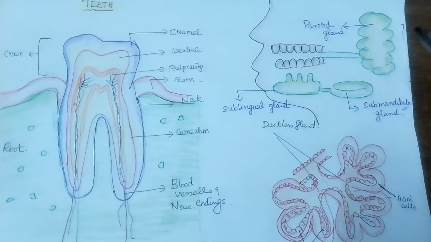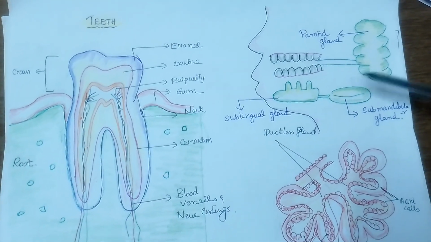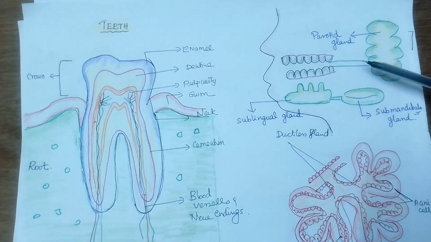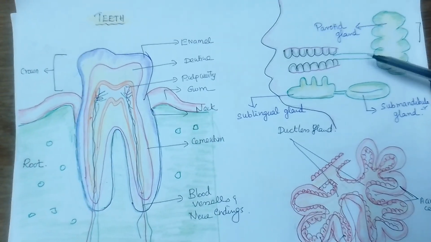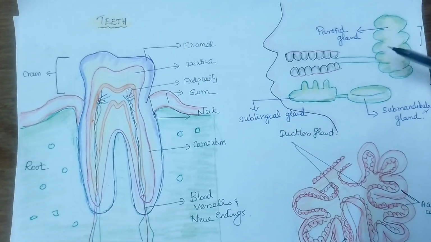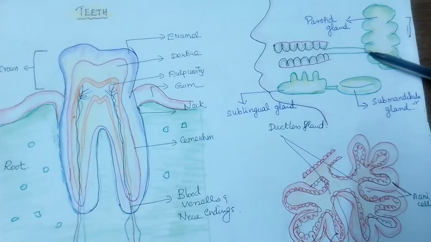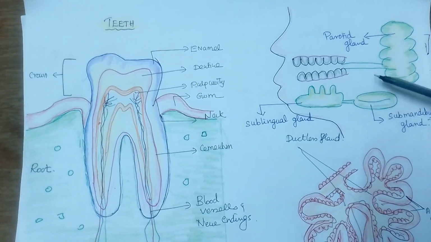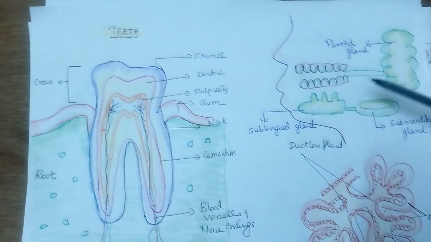Next we will see the salivary gland. Short notes on salivary gland. Just draw this small picture and write about it. We have a parotid gland. About 500 ml to 1.5 liters of saliva is secreted per day. It is initiated by the smell of the food, by thinking of the food, and when the food comes into the mouth it starts to secrete. You smell the food, and it comes.